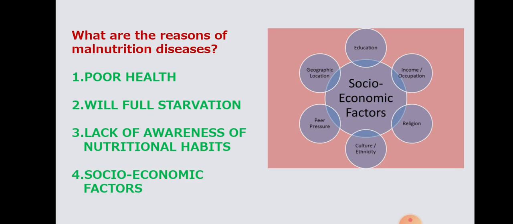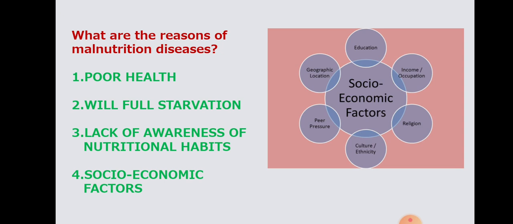So what are the actual reasons for malnutrition diseases, children? Eating food that does not have one or more nutrients in the required amount is known as malnutrition. But what are the reasons? Reasons are poor health, willful starvation, meaning wantedly they will starve themselves, and lack of awareness of nutritional habits.